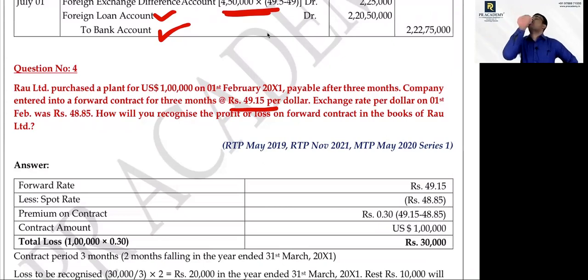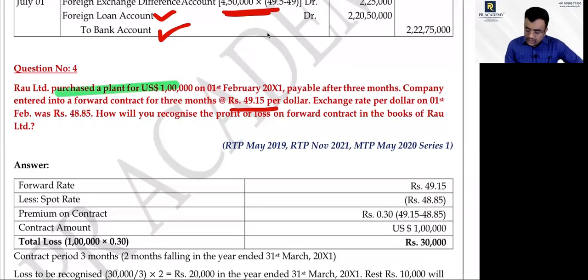Avoiding risk. How did you decide that? They purchase a plant for that purpose and they are taking a forward contract, definitely to avoid a risk only. Yes or no? Yes, sir. Okay.